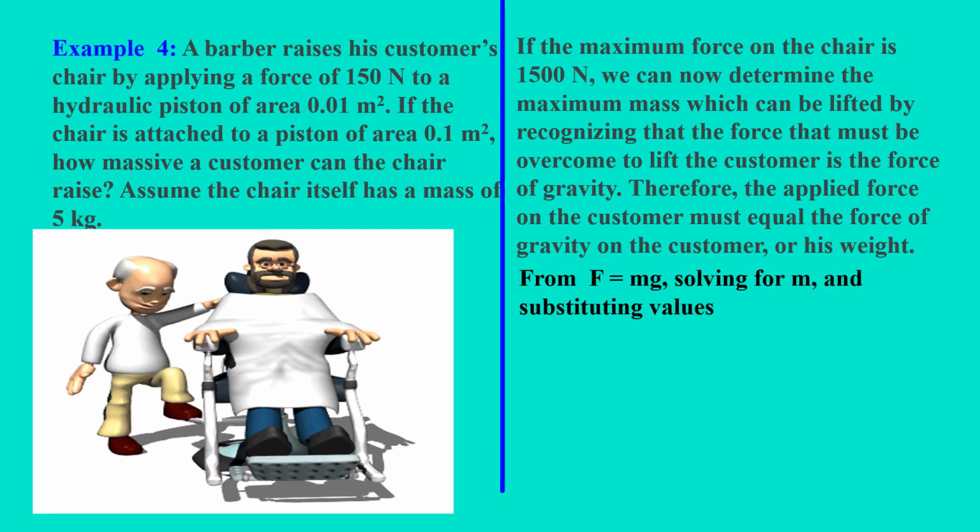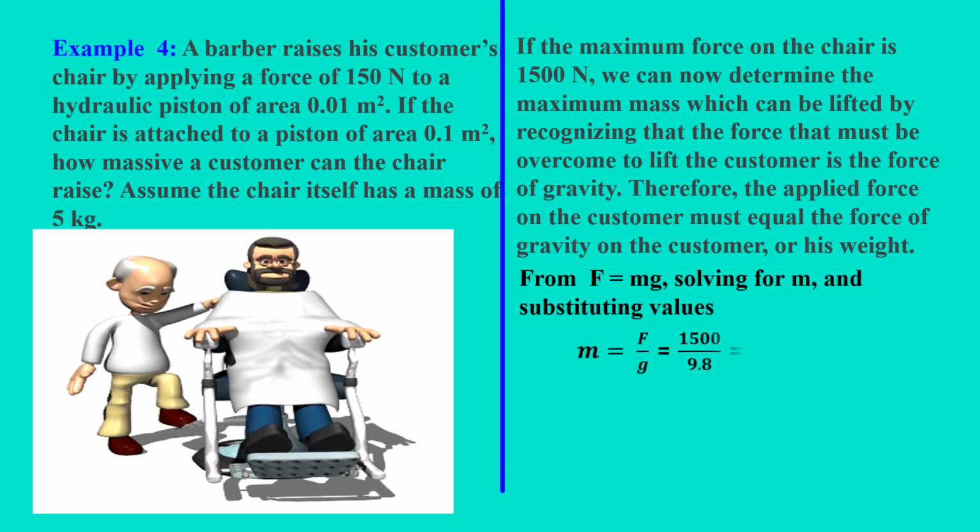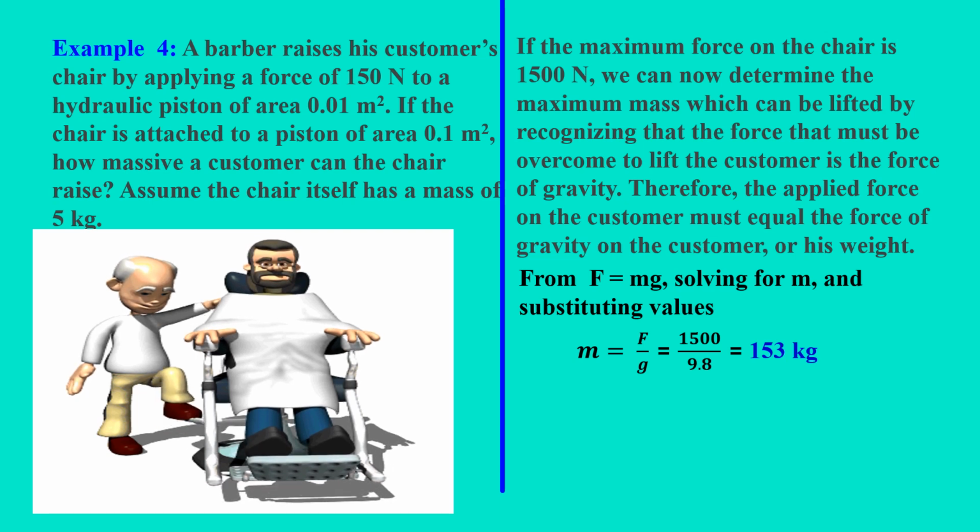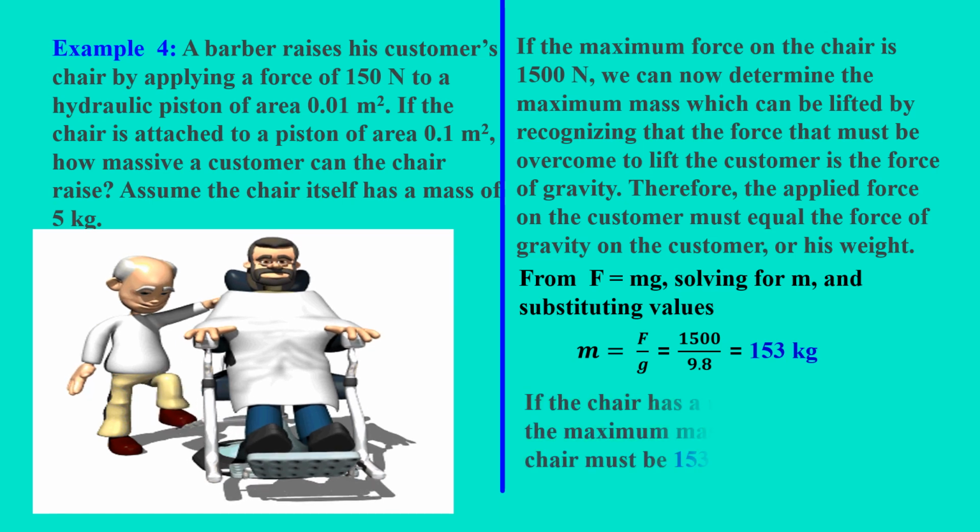From F equals mg, solving for m and substituting values, we get m is F over g equals 1,500 divided by 9.8 equals 153 kilograms.